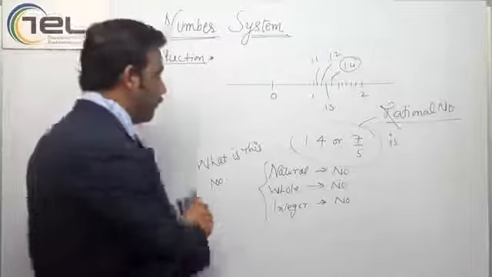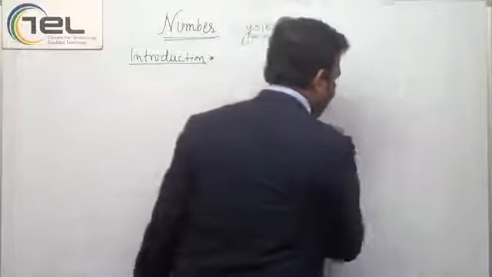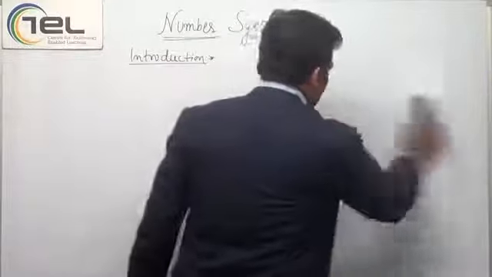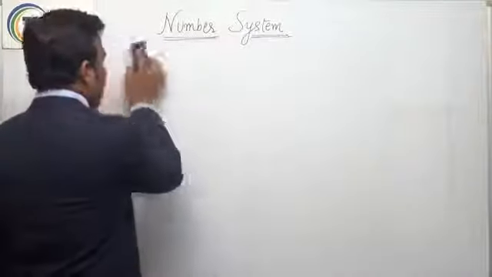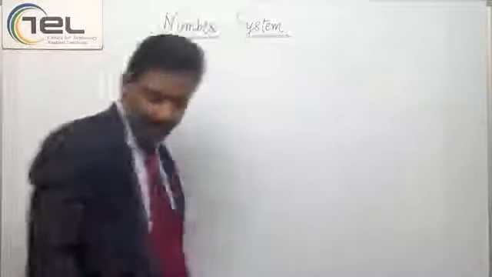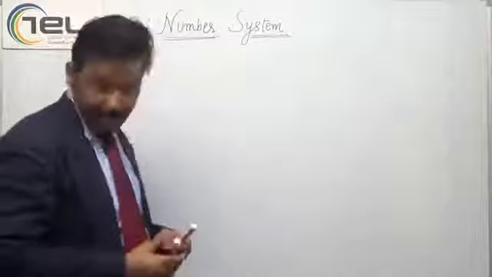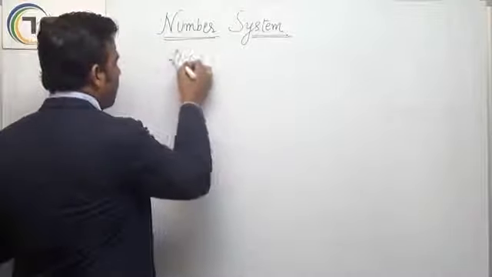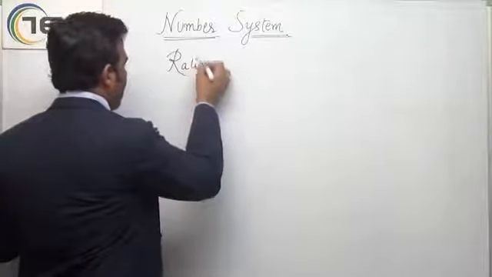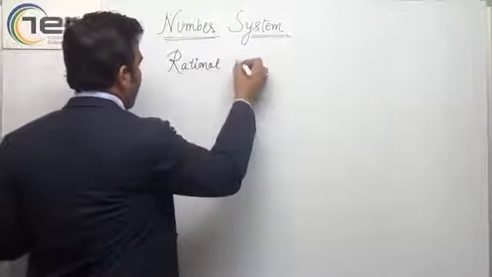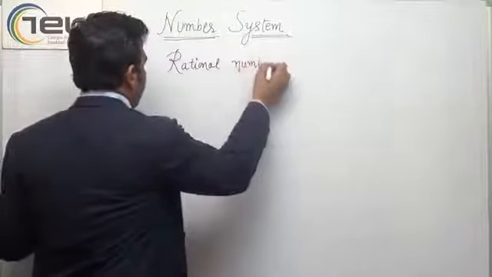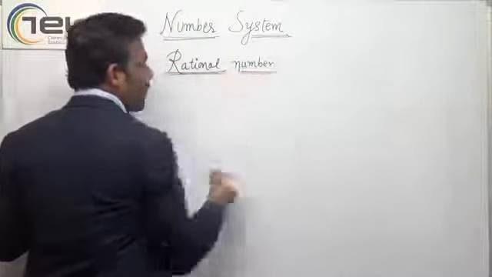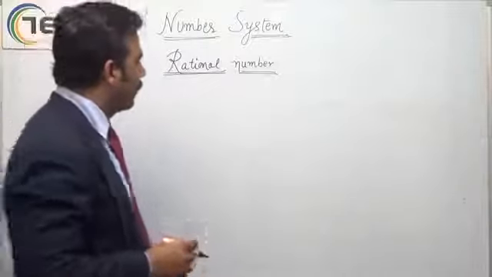Just wait, I will define rational numbers for you.